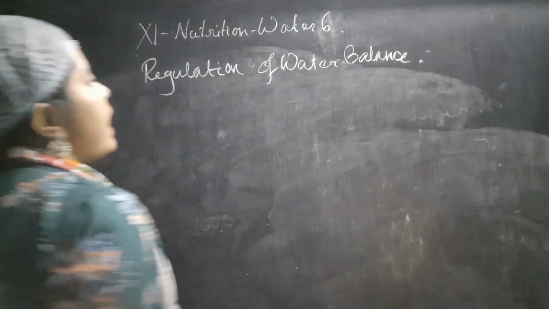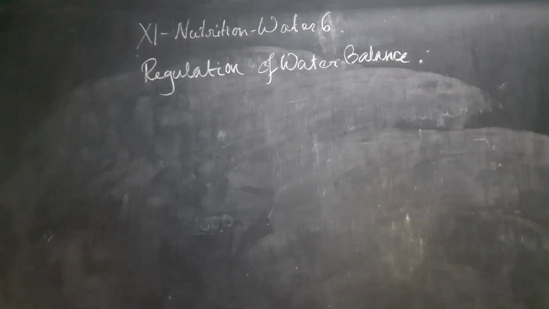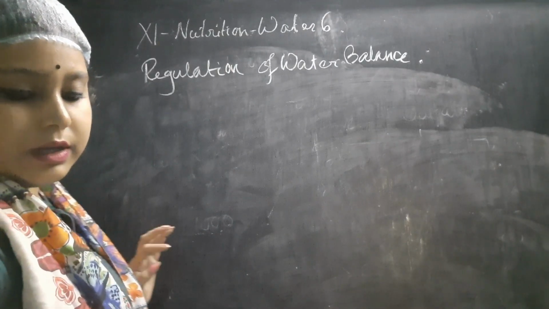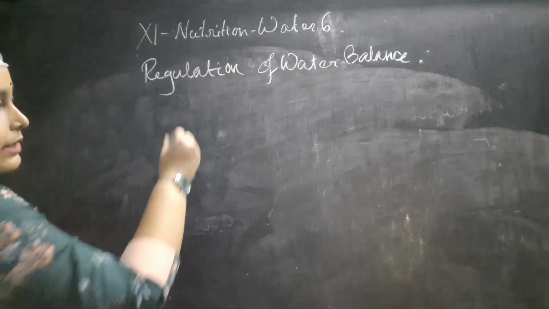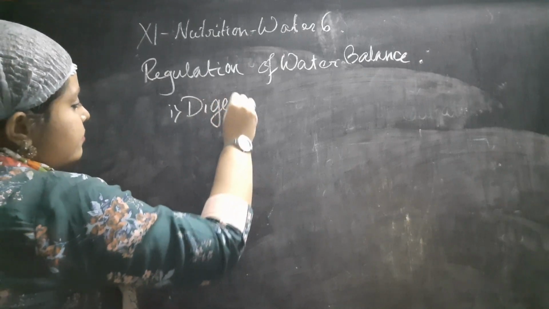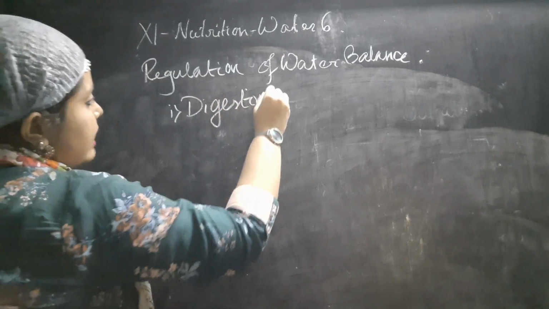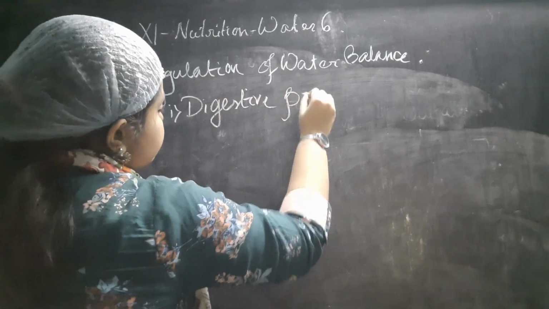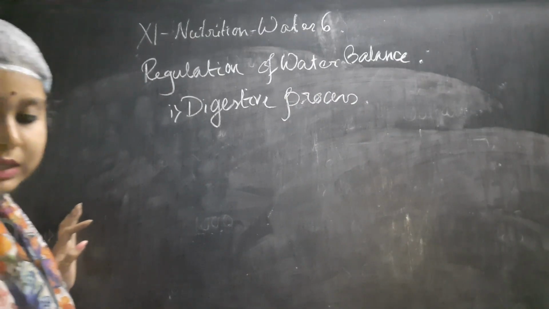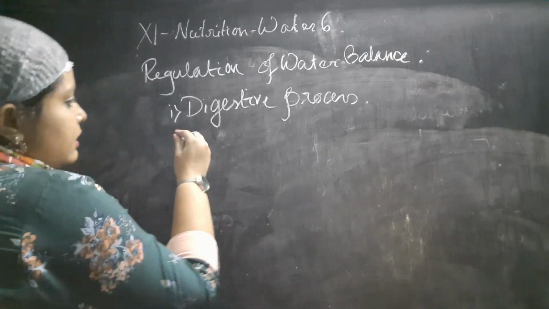So water balance can be regulated by different procedures. First, there is the digestive process. The second is by the kidneys.